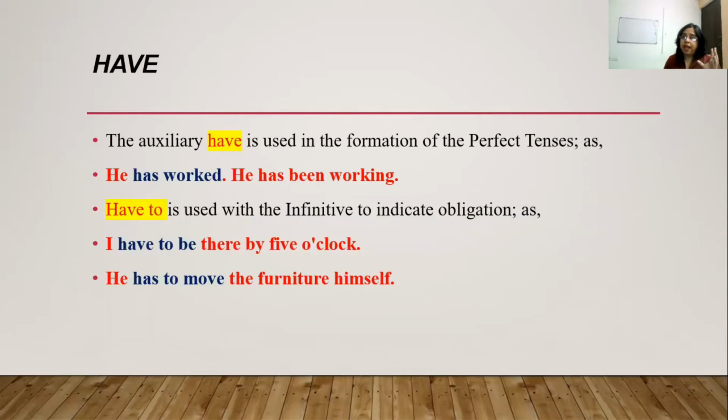Now comes have. The auxiliary have is used in the formation of the perfect tenses. For example, he has worked, he has been working. Then have to is also used with the infinitive to indicate obligation. I have to be there by 5 o'clock. He has to move the furniture himself. So have to is used.